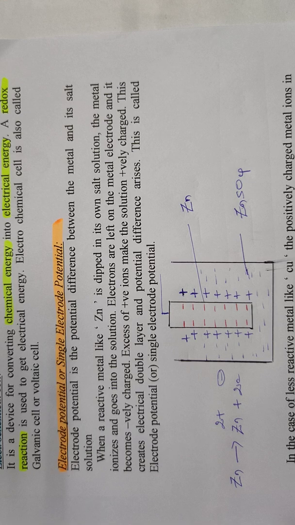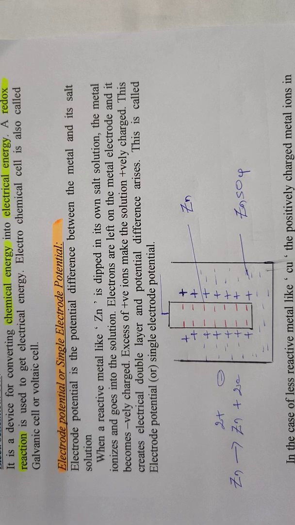For example, if you want to find out the single electrode potential of zinc, it should be dipped in its own salt solution like ZnSO4 or ZnCl2 solution. Similarly, for the single electrode potential of copper, it should be dipped in its own salt solution of CuSO4 or CuCl2 solution. Similarly for other metals.